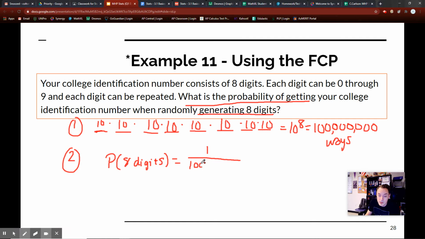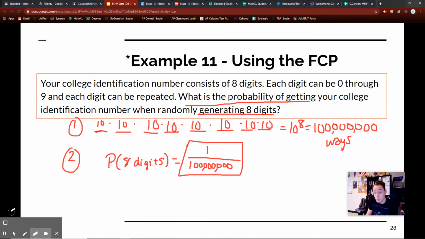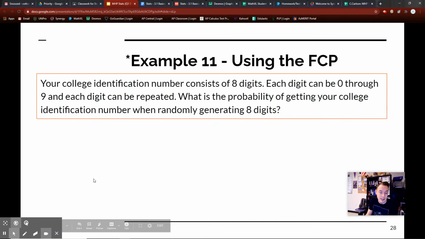So 1, 2, 3, 4, 5, 6, 7, 8. Now, of course, you can get a decimal for this. I'm not going to find a decimal. It's a rather small decimal. It's a very slim probability, obviously. So what this says is, this is how many different ways your identification number can be listed, and this is the probability of actually selecting that combination the first time. It's a rather small probability. It's a pretty cool application, to be honest with you.